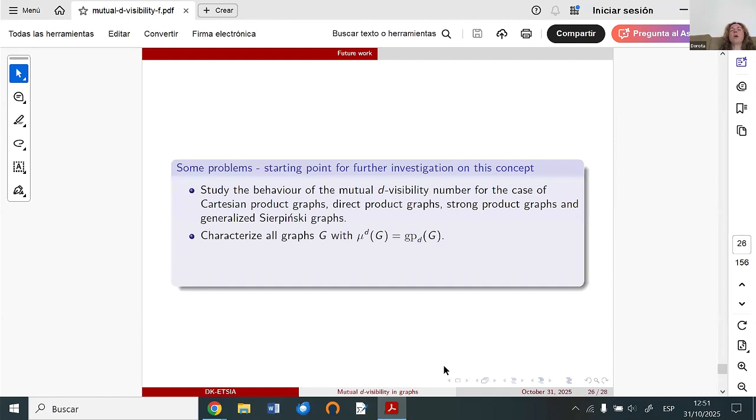Also, another open problem that would be interesting to work on is to try to characterize all graphs for which we will have this equality. And another open problem: we can try to characterize all graphs for which the mutual visibility number is equal to the number of all simplicial vertices of the graph. As I mentioned before,